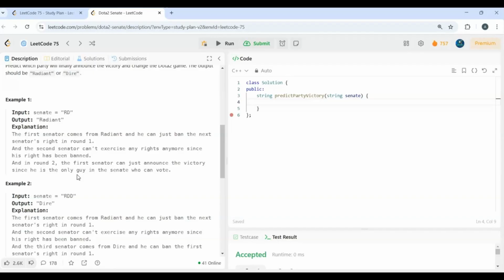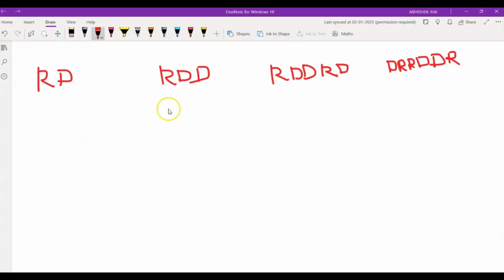So let's quickly come up with a brute force approach. In our brute force approach, we'll remove banned senators manually in each round. Our algorithm says we'll iterate through the Senate string. If an R senator appears first, we'll ban the first D senator after them. And if a D senator appears first, then we'll ban the first R senator after them. We'll repeat this process until all remaining senators belong to one party. So this would be our brute force approach.